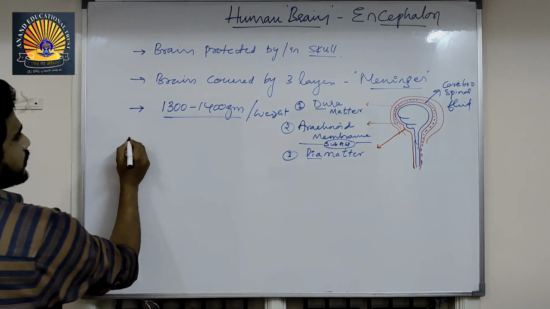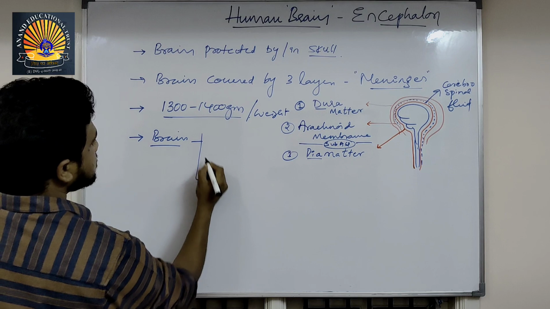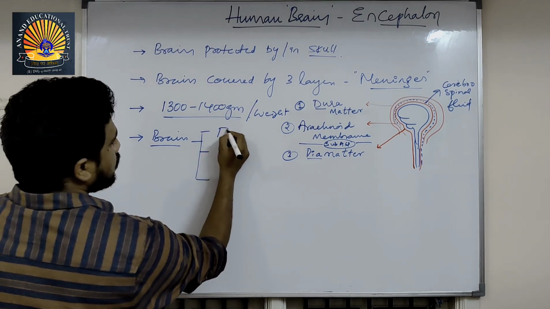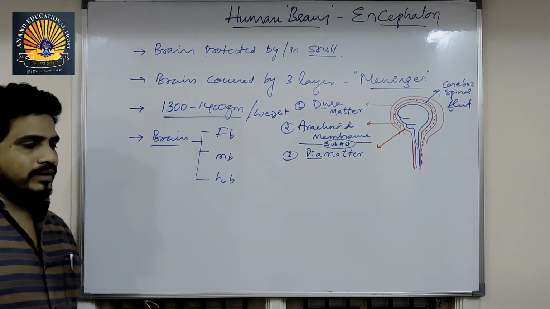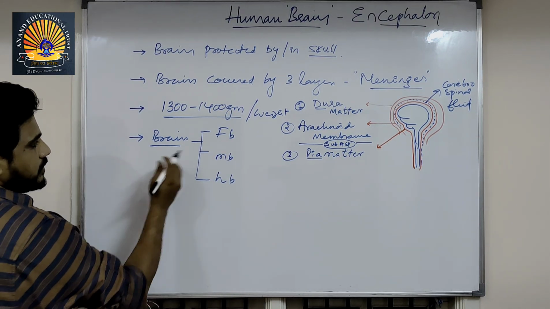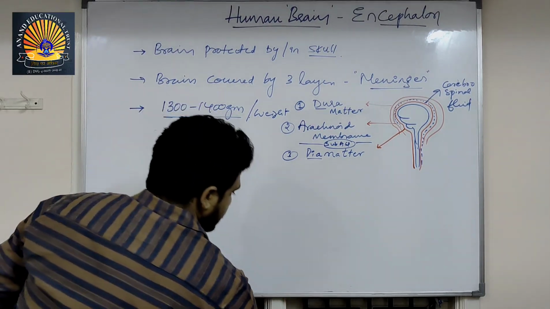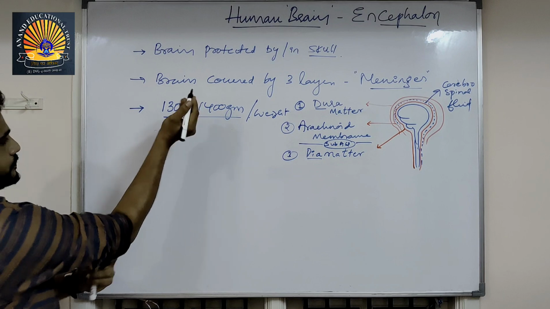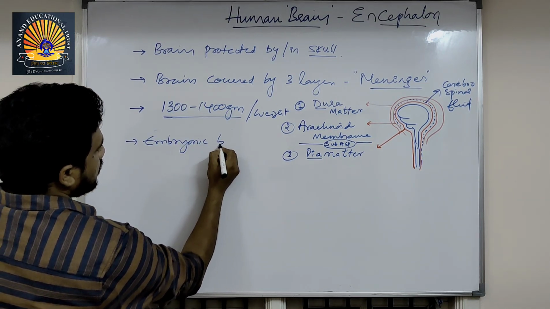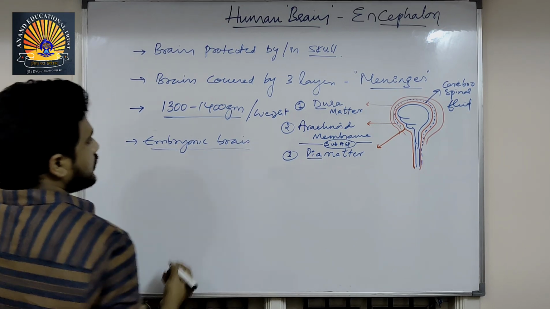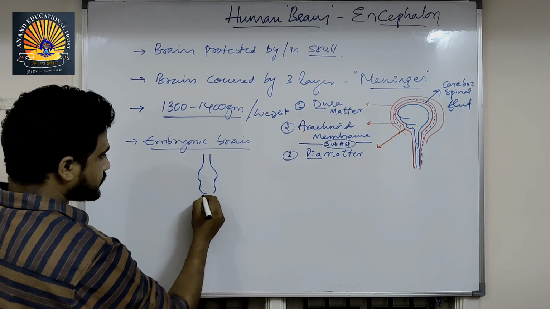Clear? The brain has 3 important parts: forebrain, midbrain, hindbrain. Actually, if you see the embryonic brain, it is a disc-like structure.